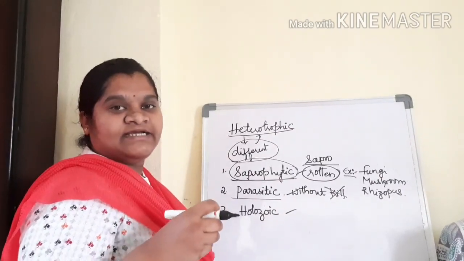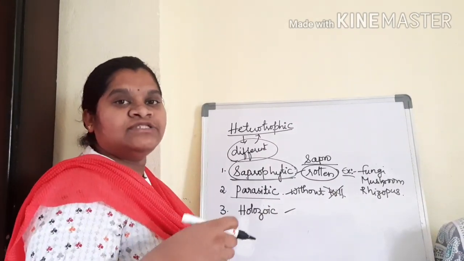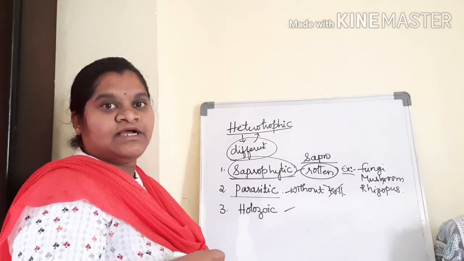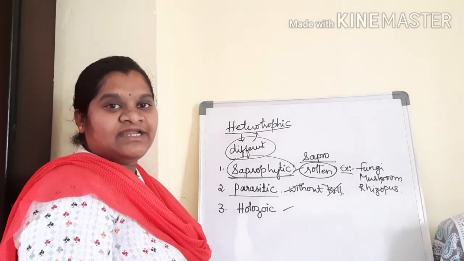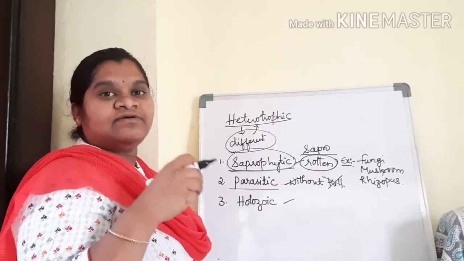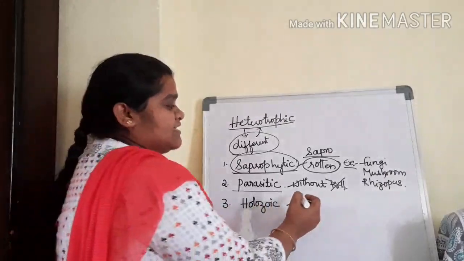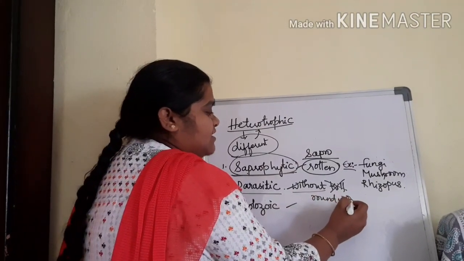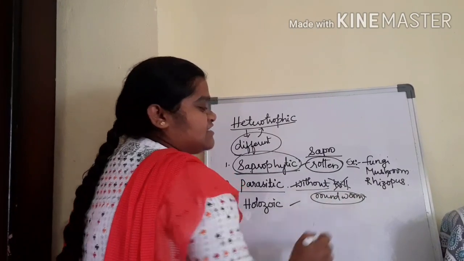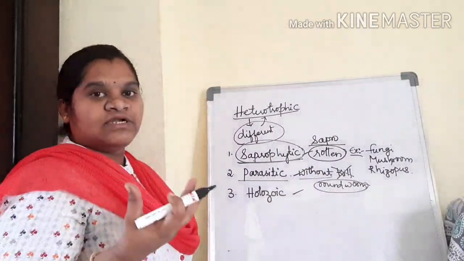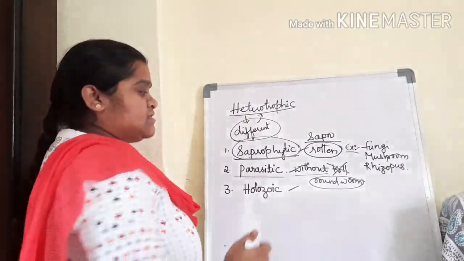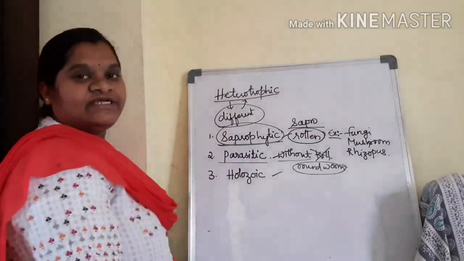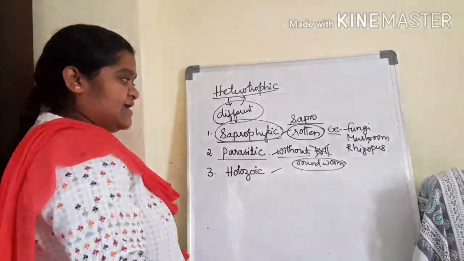Whatever food we take by mouth enters our stomach, later enters our intestine. Those nutrients will be taken by the roundworms and they live in the small intestine, but they won't cause any harm to us. Such type of nutrition is called parasitic nutrition.